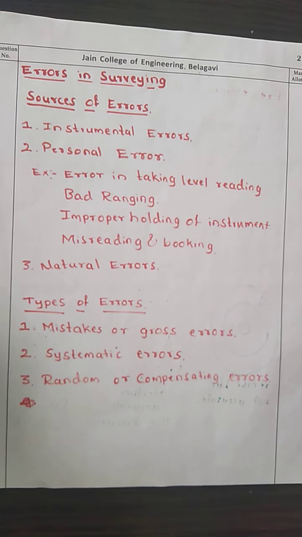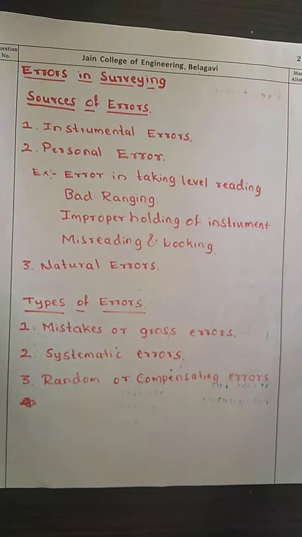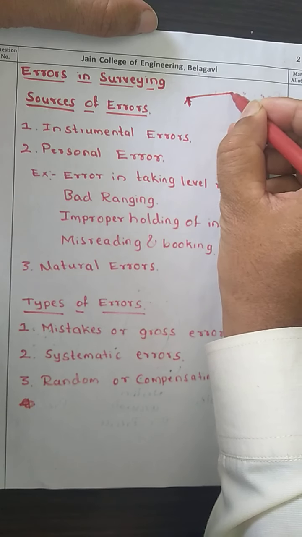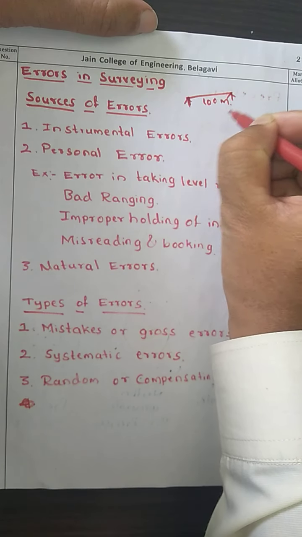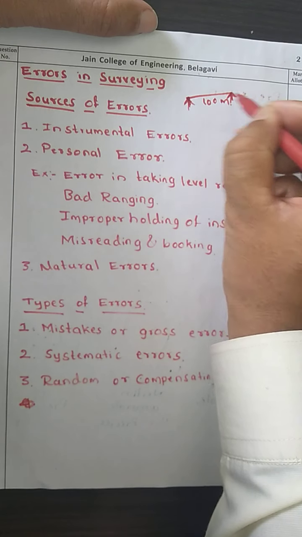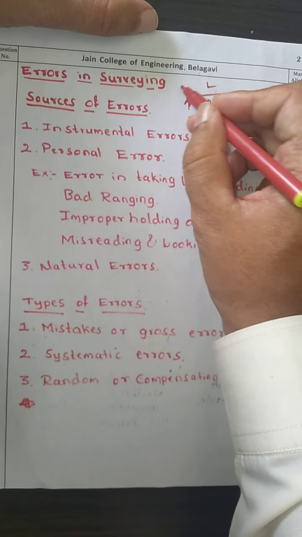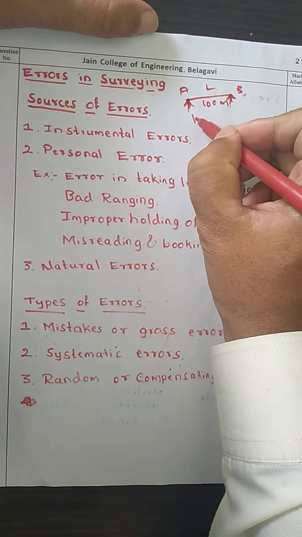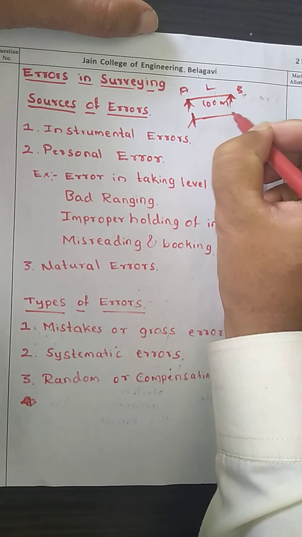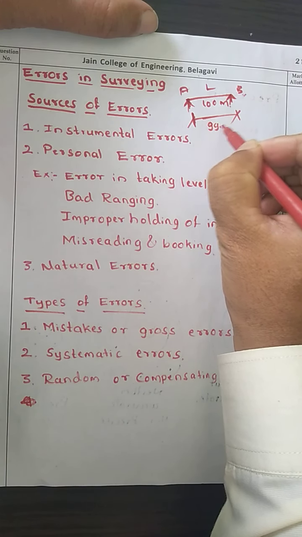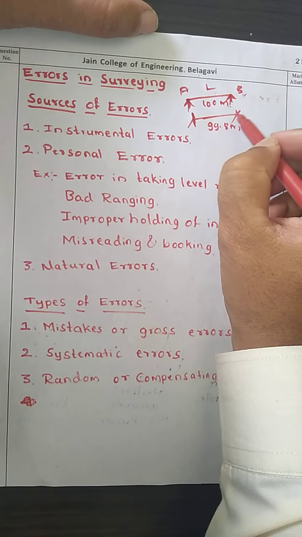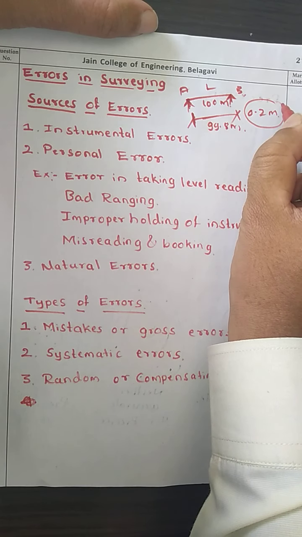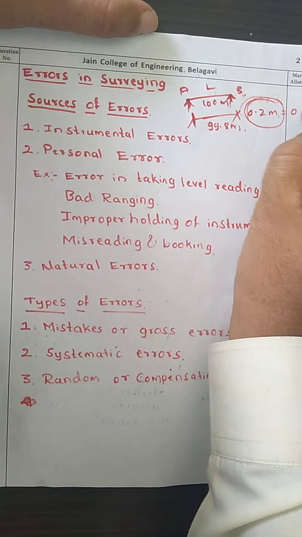What an error in surveying is, I will give an example. Suppose you are going to measure a 100-meter distance, the length between the 2 points A and B. Even though the length is 100 meters, if by mistake you measure it as, say, 99.8 meters, then this 0.2 meter difference is what we call an error or mistake, a 0.2 meter error.